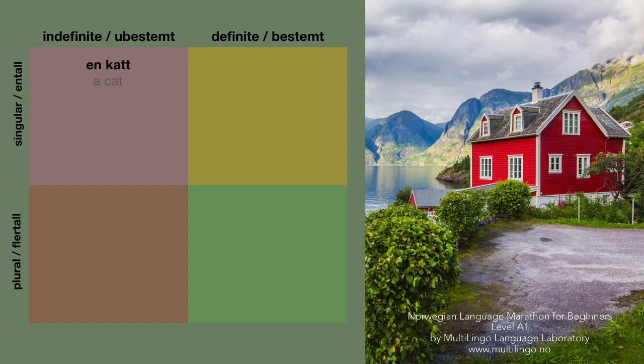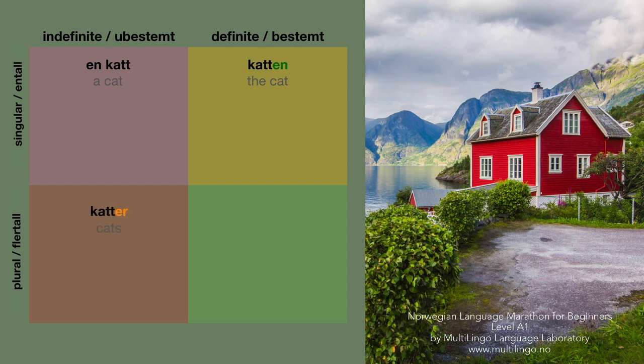And let's take one example. En katt. This is a masculine noun, en katt, and that means a cat. Well, if I want to say the cat, still one cat, but a very particular one, then what I do, I take this article en and I put it in the end of the word, katten. I don't need anything in front of this word. It is already definite. So this en is the definite article, katten.